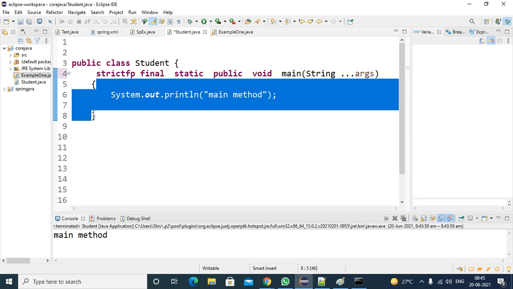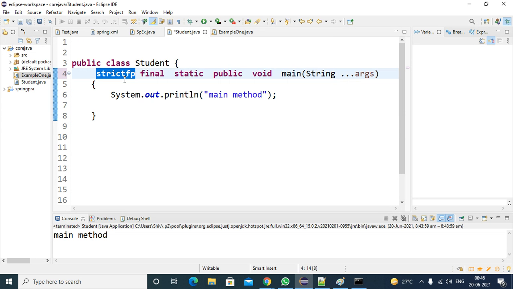If you are using any floating point numbers in this method, it will follow the IEEE standards for floating point numbers, so you will get the same results on all platforms. If you want those standard floating point results, you can use the method as strictfp. The strictfp keyword is applicable only for methods, so for the main method also you can apply strictfp, no problem.